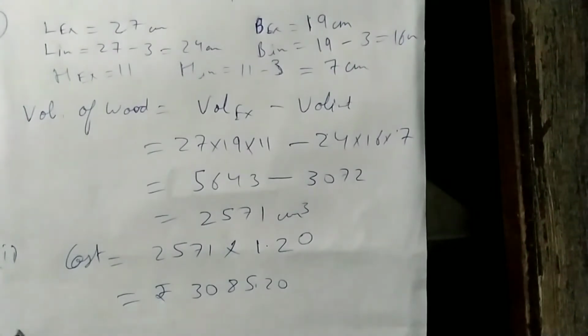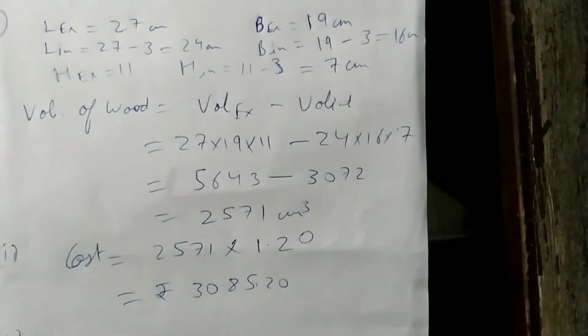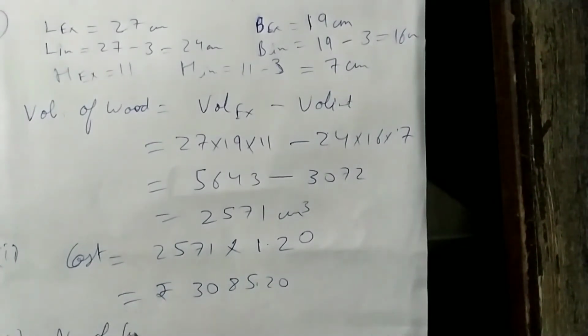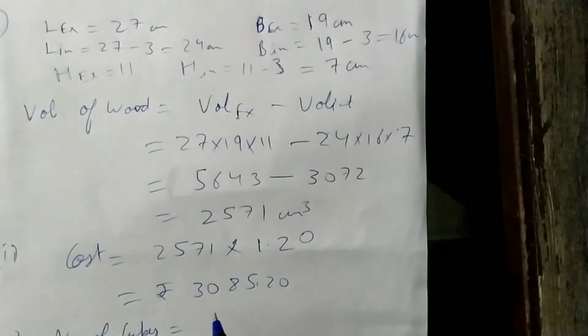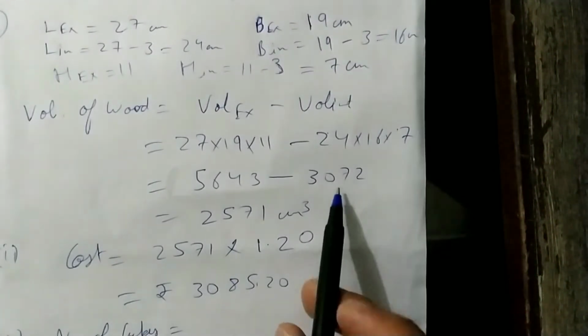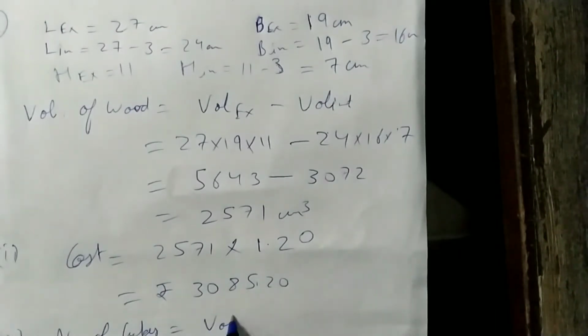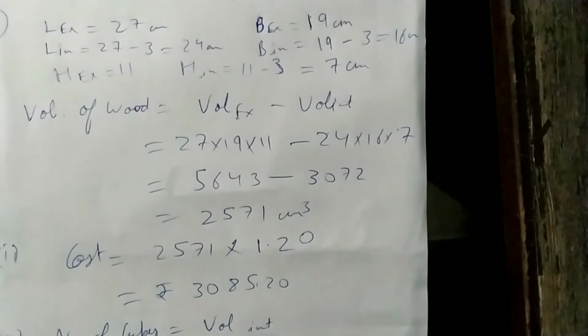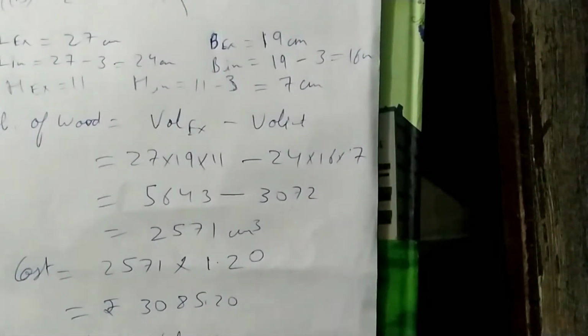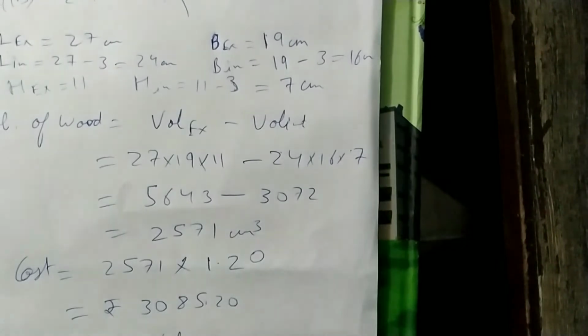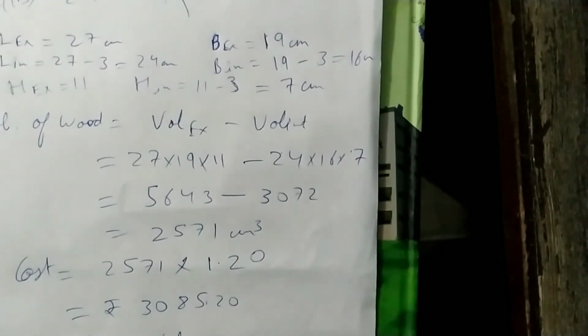Now third part, number of cubes. So that means we will divide internal volume by volume of each cube. This is 3072 divided by 4 into 4 into 4.